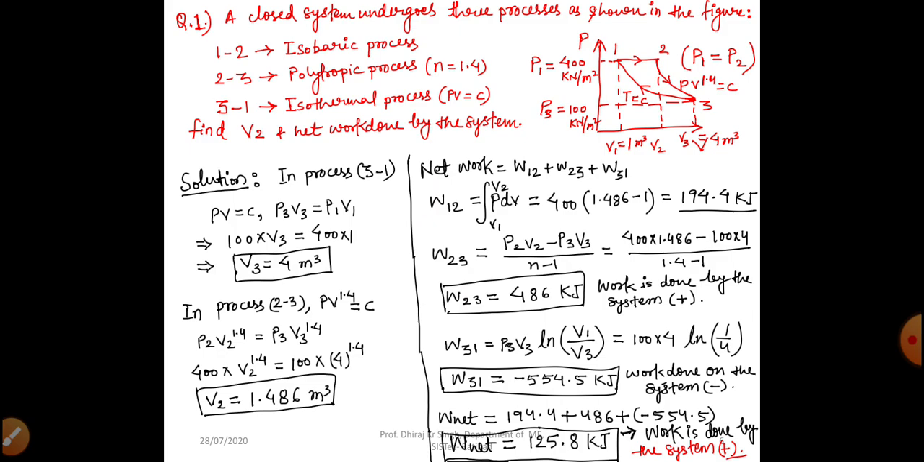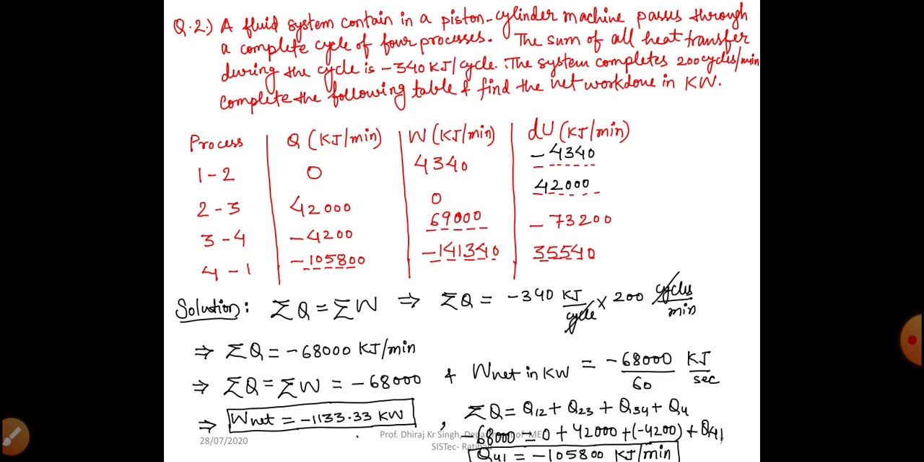Okay, moving to the next question. Question number 2 is, a fluid system contained in a piston cylinder machine passes through a complete cycle of 4 processes. The processes are given here: process 1 2, process 2 3, process 3 4, process 4 1. The sum of all heat transfer during the cycle is minus 340 kilojoule per cycle, right?